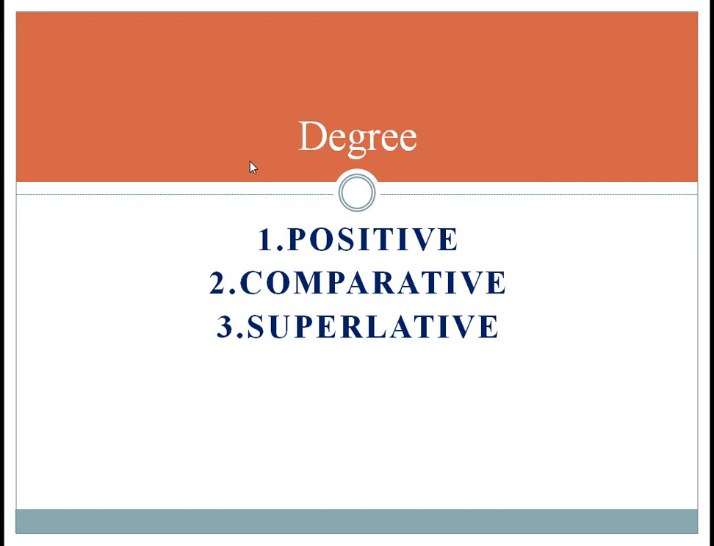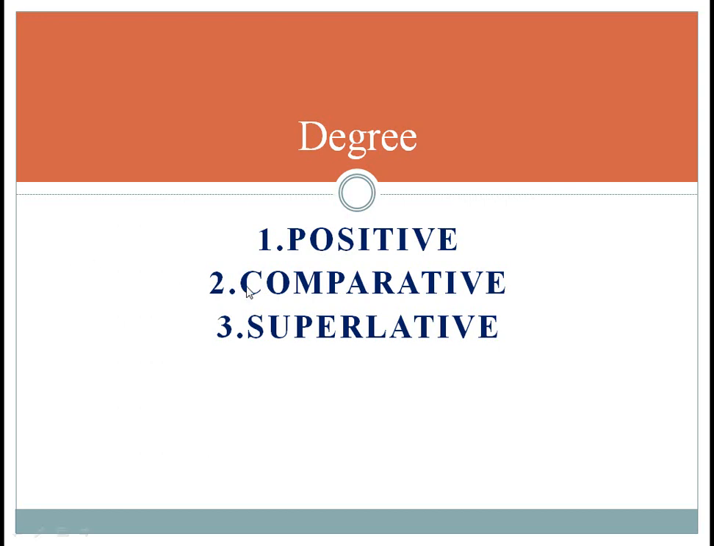Now, first of all, we have to know what is positive degree. Positive degree: in positive degree there is no comparison. It just tells us about the existence of a quality, flaw or state. For example, he is a talented writer.